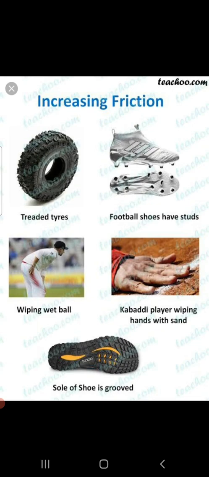They are basically drying the surface, because their hands sweat, and by rubbing the sand they are making their palm rough and thus increasing the friction. Also, we can increase friction by using brake pads in the brake system of vehicles.